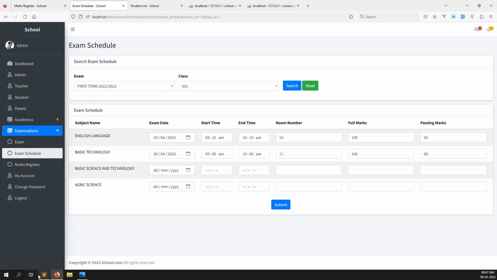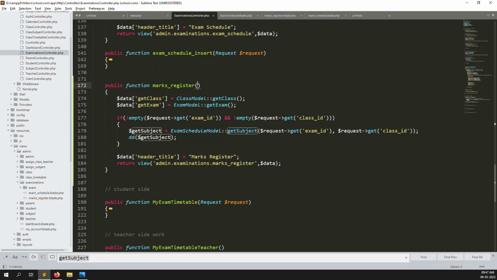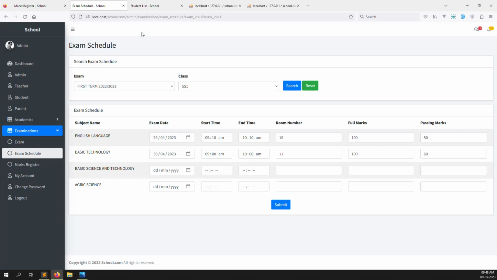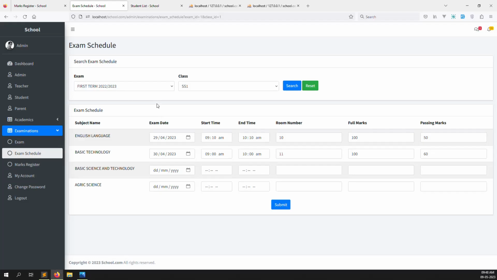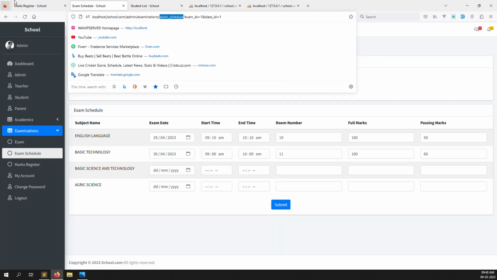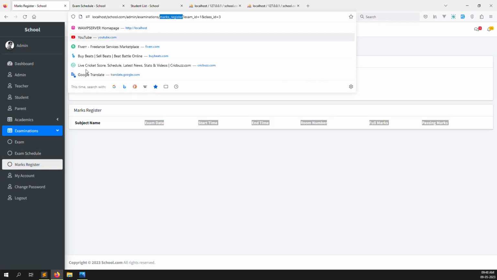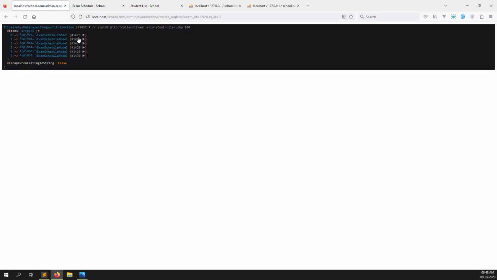Let's go back again and refresh the page, because we have not declared the request here, the $request. For this reason it is not going inside, because we have not declared the request. Just go back again and refresh the page. Not showing. $request->get('id'). Where is it? Okay, this is in the exam schedule, not in the exam register. You can see it. I just refresh the page, and you can see I get 6 data.